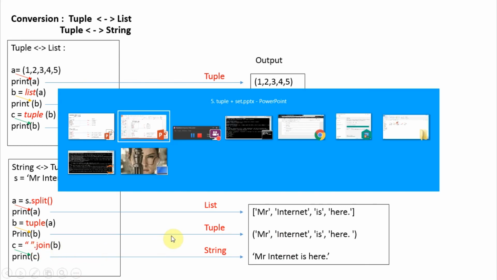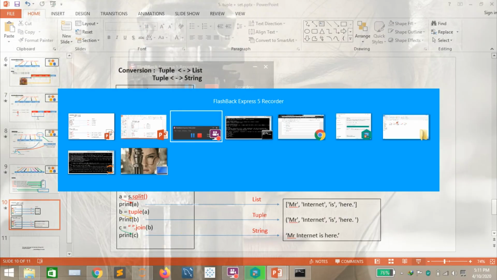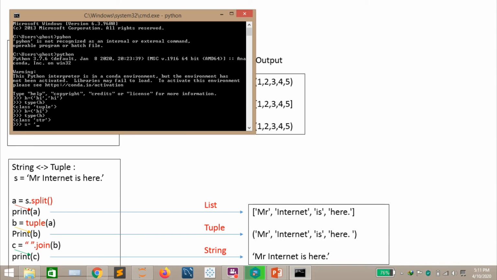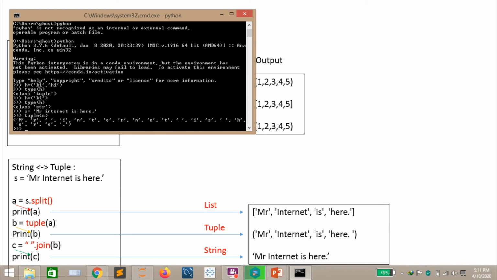Another thing you have to mark here. Let's take the same string, Mr. Internet is here. If we use the tuple function directly on the string, we'll get a tuple like this. To get each word of the string as a separate item of the tuple, we have to do it like this.